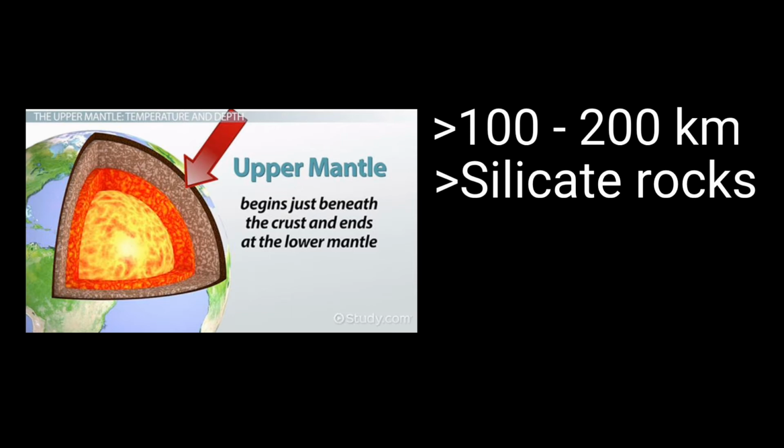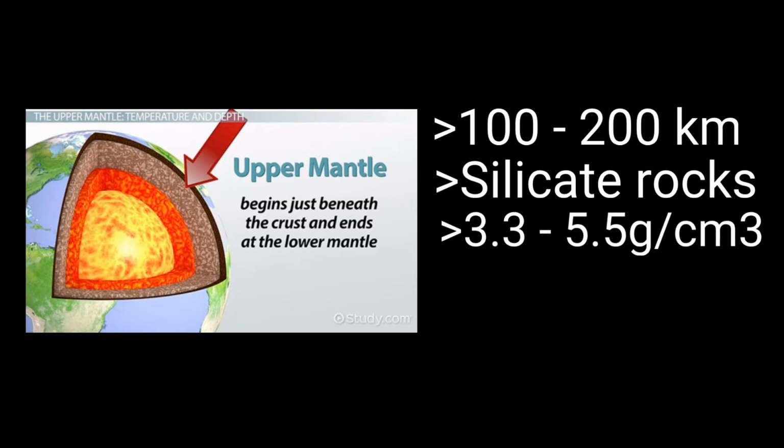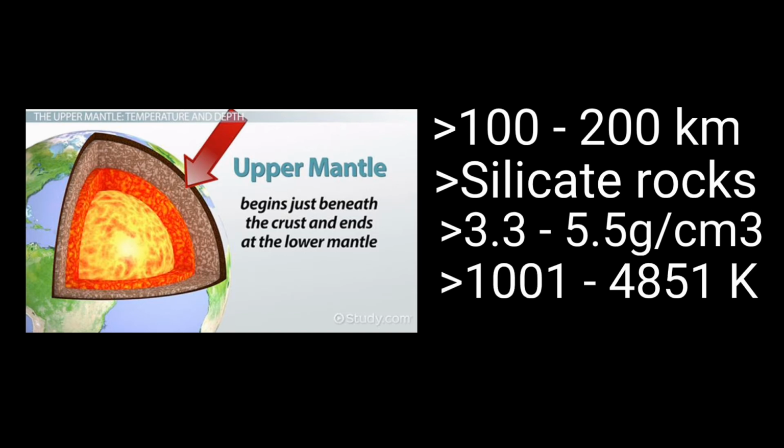This layer's pressure is 136 GPa and its density is 3.3 to 5.5 grams per centimeter cubed. This mantle is solid, but as you reach the boundary of the outer core, it may be molten. The melting point of the mantle is approximately 1001 through 4850 Kelvin.